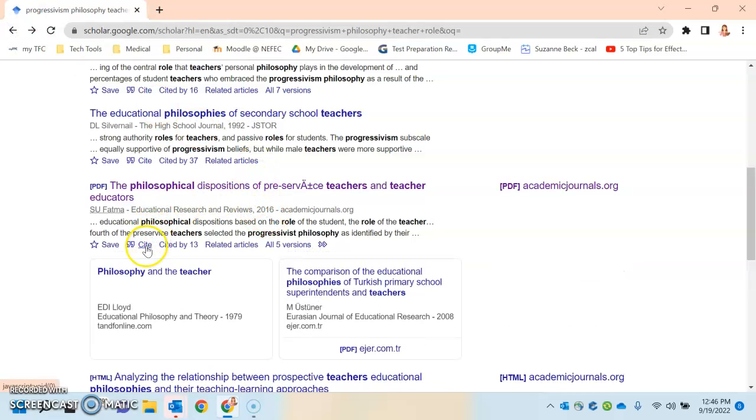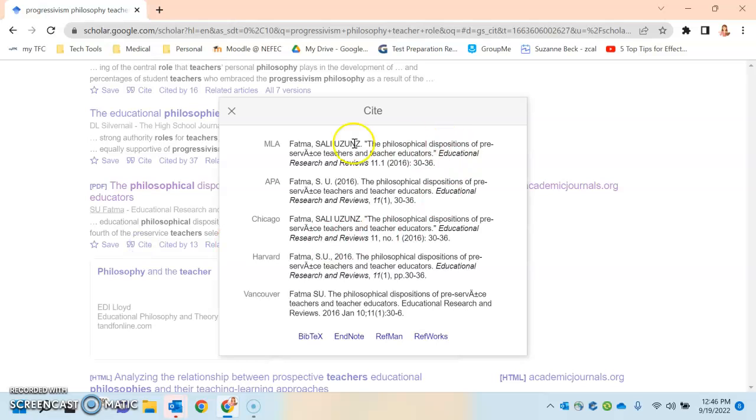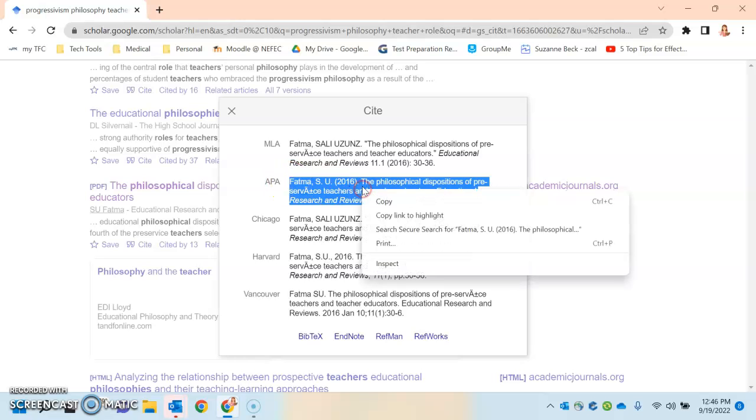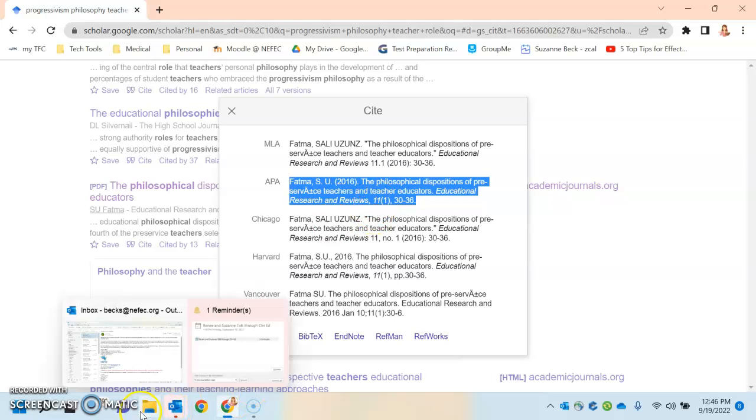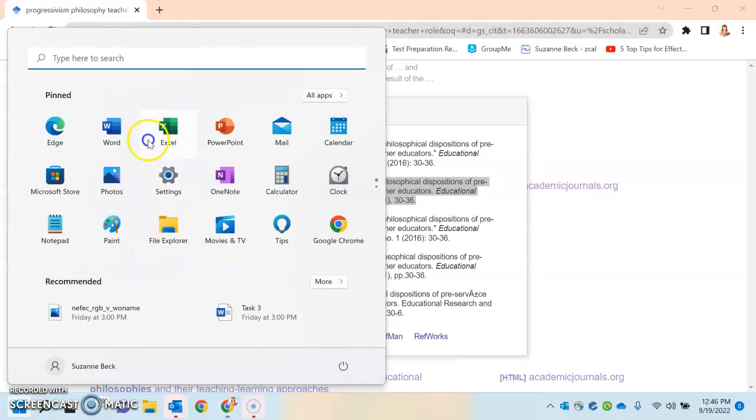But what I also want you to see is there's a really easy way to cite your work. If you go back to your main screen once I have found the quote that I'm going to use in my paper, I can come back here and go to Cite, and it gives me MLA, APA, Chicago, etc. So I can just click copy, and then I can paste this into my document. Let me pull up a document. I'll show you how to do it.